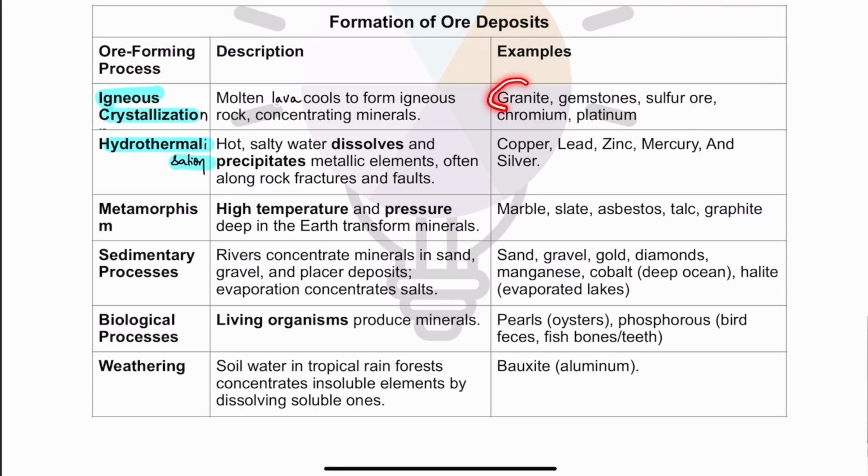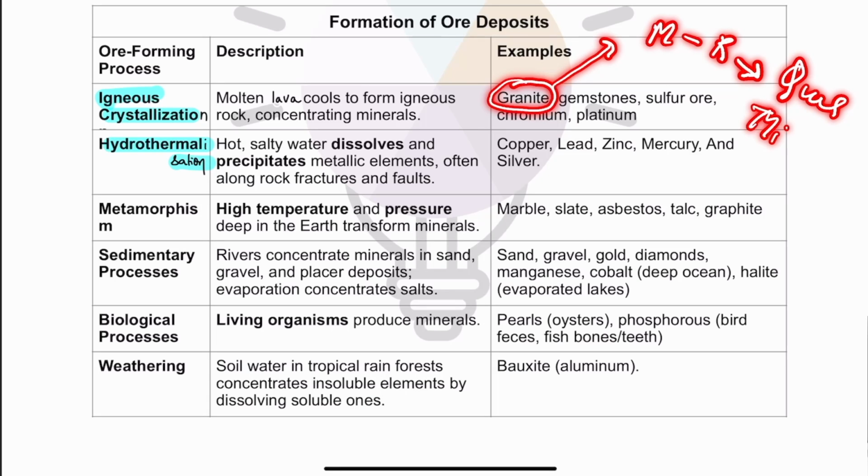Now here we have written granite. Now see, granite is technically not a mineral. It is a type of rock, but sometimes granite also contains rich concentrations of quartz, mica, which are minerals. Okay, so igneous crystallization is a concentration of mineral when lava cools down into rock. Then next is hydrothermalization. Now, what is hydrothermalization?